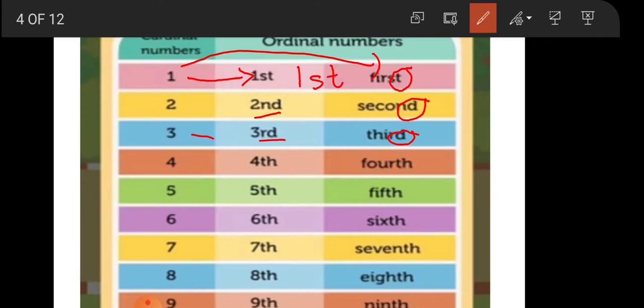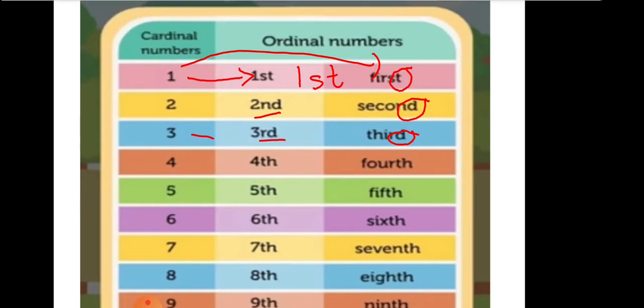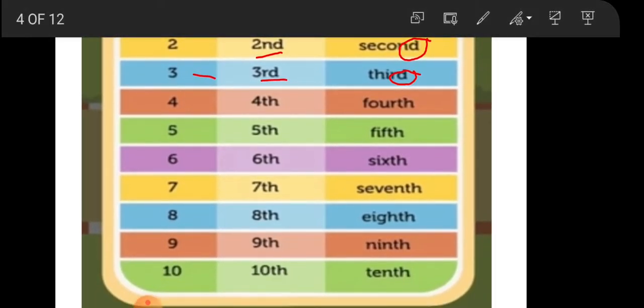Now 4th, 5th, 6th, 7th, 8th, 9th and 10th. These are all easy because they are ending in TH. So that is why after the number we write TH. This is FOUR TH, 4. All the letters are TH. So that is why 4TH, 5TH, 6TH, 7TH, 8TH, 9TH. And as per the sound we say, the TH means th. So 4th, 5th, 6th, 7th, 8th, 9th, 10th.